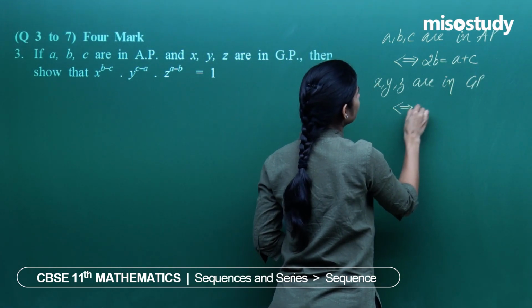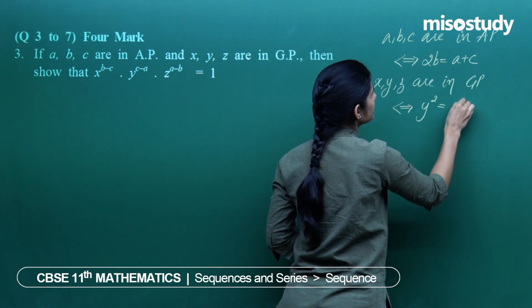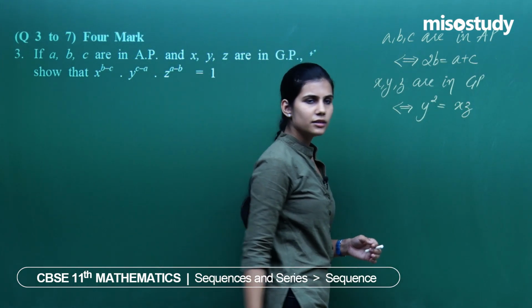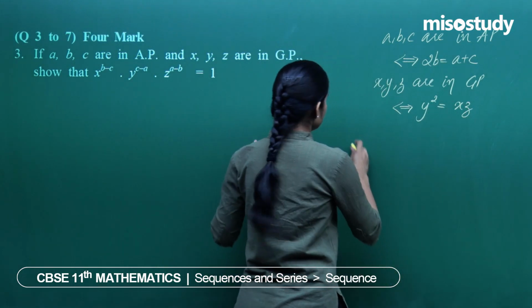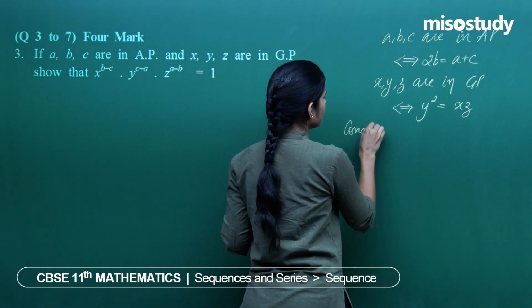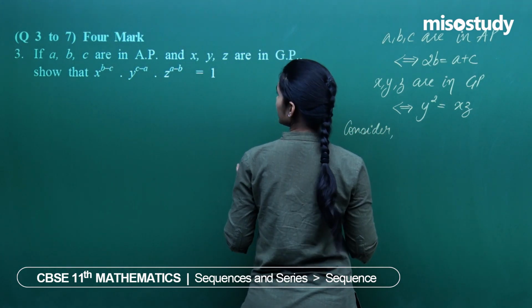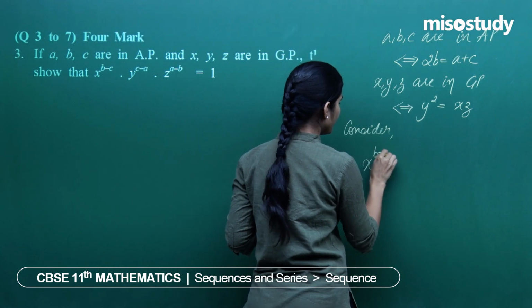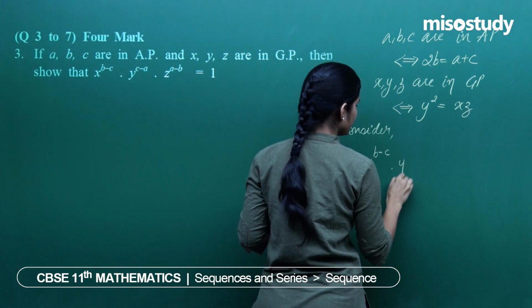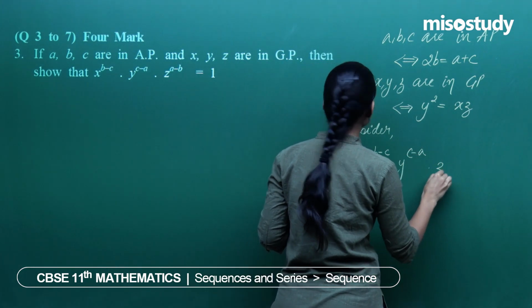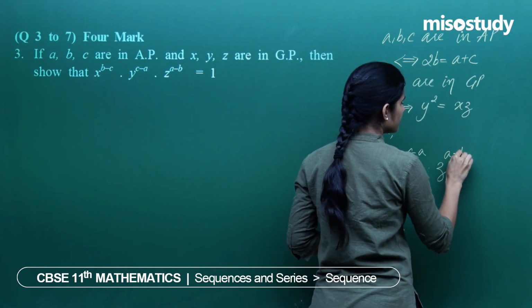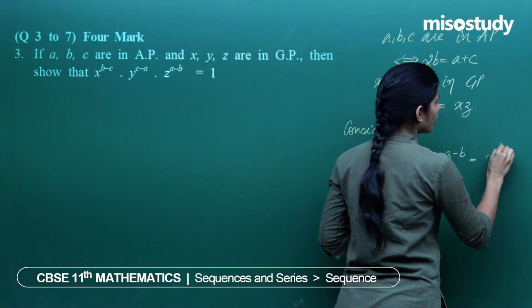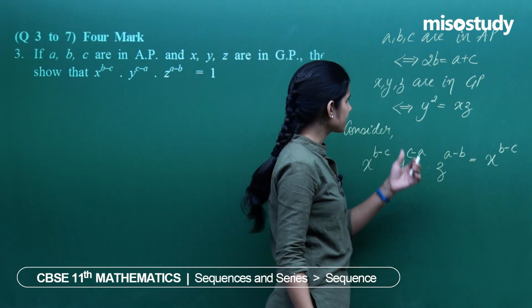This is if and only if the square of the middle term is equal to the product of the first and the third term. Consider the left hand side, which you need to show to be equal to 1. It is x to the power b minus c, into y to the power c minus a, into z to the power a minus b. Let us manipulate according to our given facts.